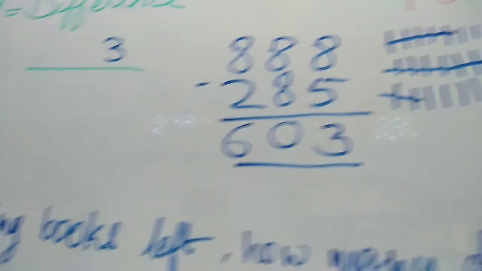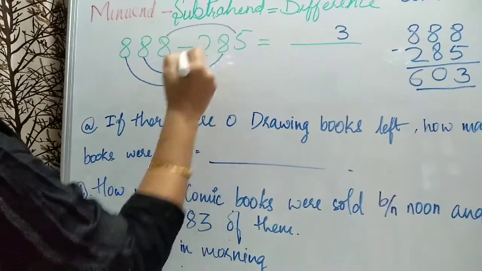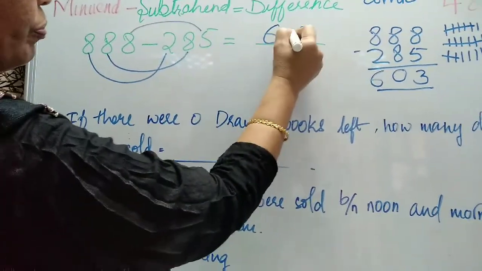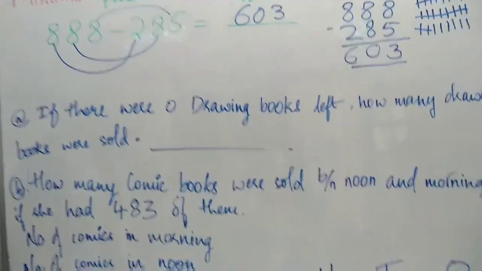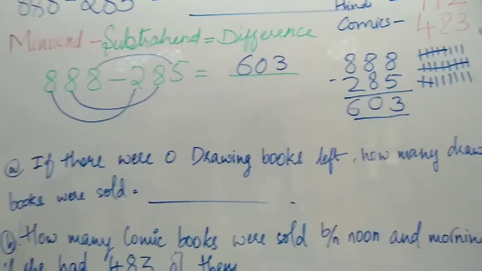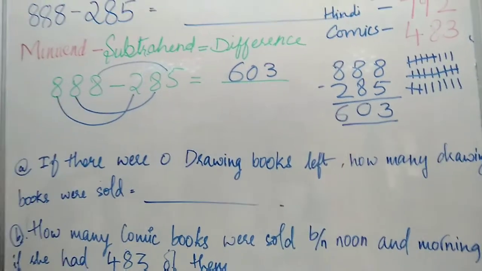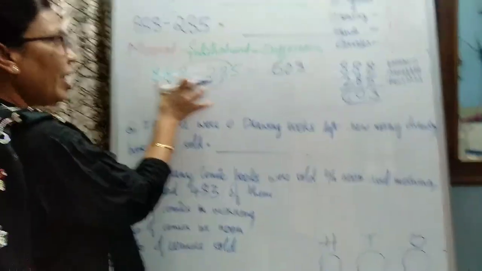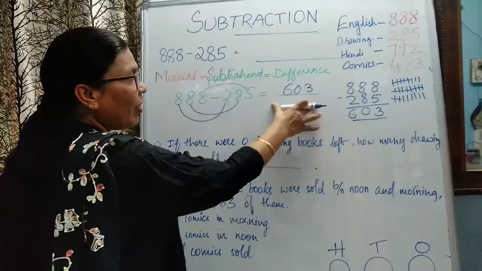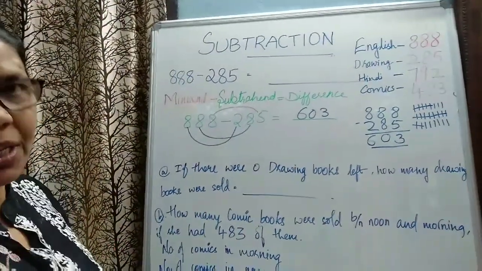Okay. Now here, directly also you can do 8 minus 5. 8 minus 8. Again 8 minus 2. Like this directly also you can do. Now, 888 is what? Minuend. You should remember, it's very important. 285 subtrahend. And what is left over is difference. Okay. From this many total, we have taken away this many and we got the difference is 603. This is how we have to subtract.